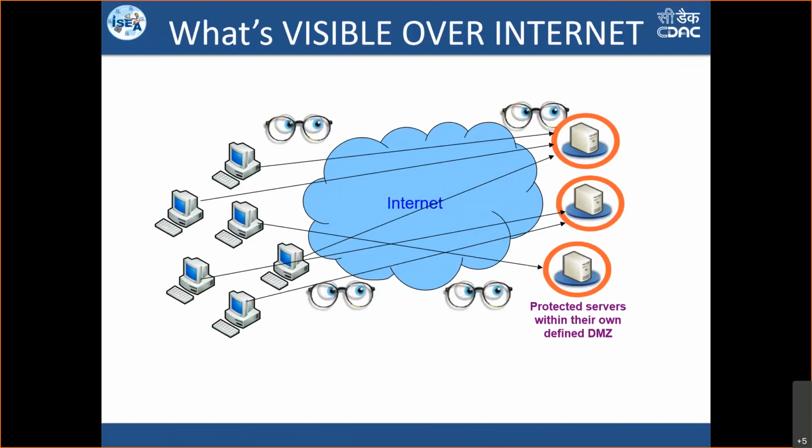When this communication is happening through the internet, there is a lot of information that flows from the end user's PC to the DMZ. Users send credentials, they try to access the application and different data. If it is a banking website, they perform a lot of transactions. So when they do all of these critical activities on their computers, there is a lot of information that flows through this internet world, and people are watching this data.